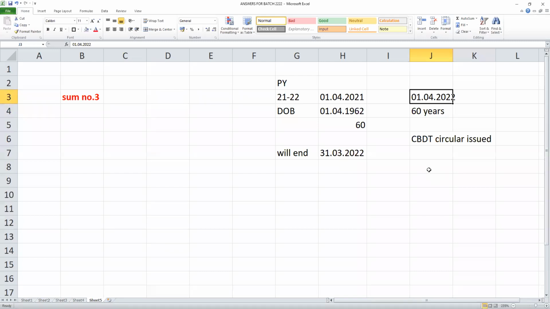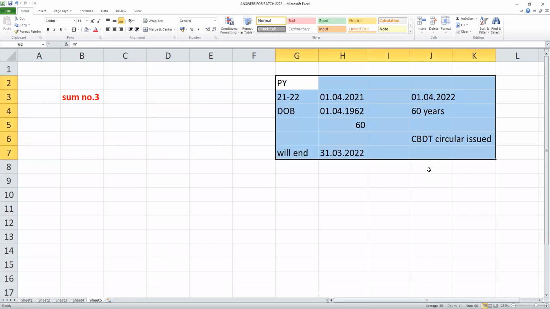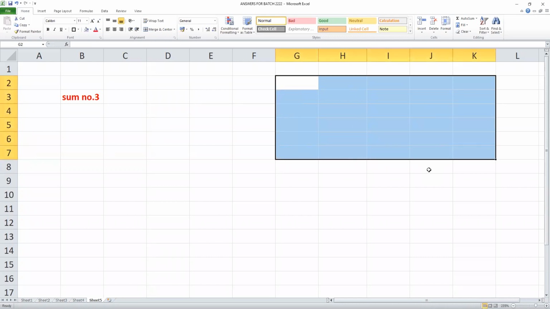For the previous year 21-22, it will be treated as if you have completed 60 years and the benefit of higher exemption will be given. This benefit is only for those who are born on 1st of April, students.